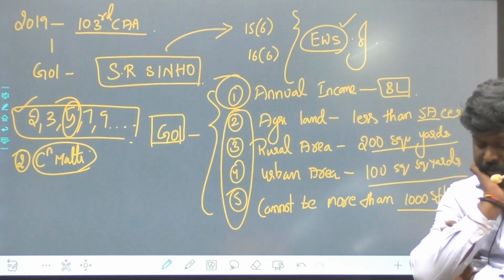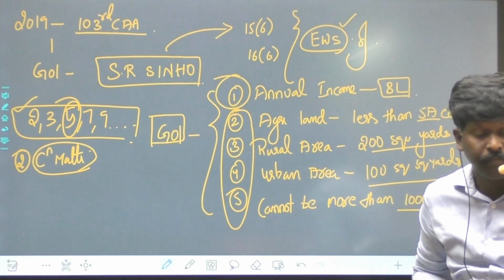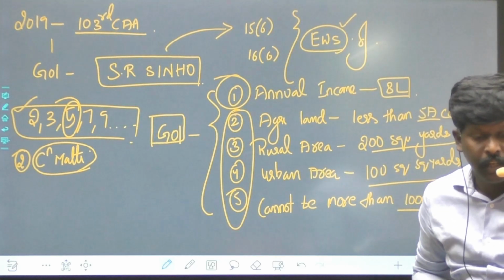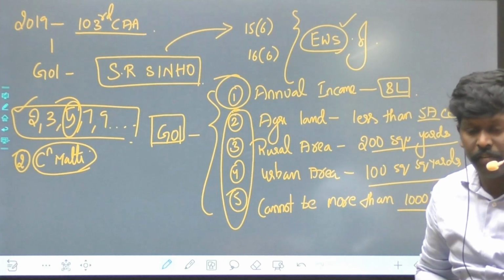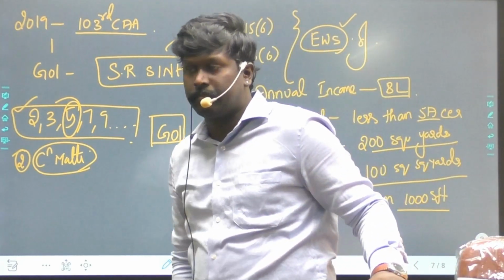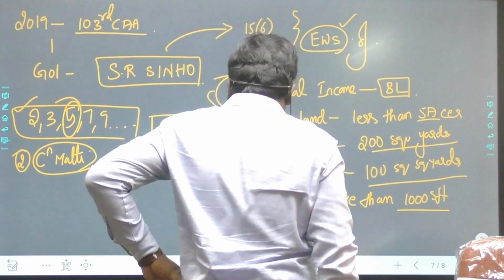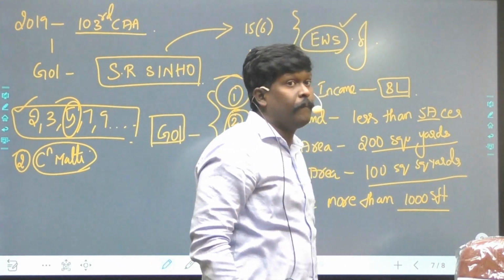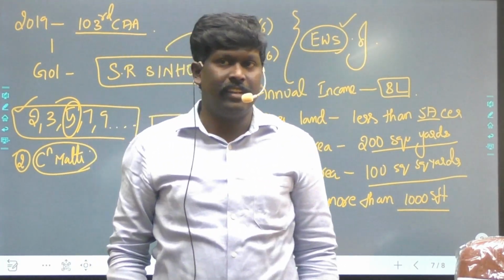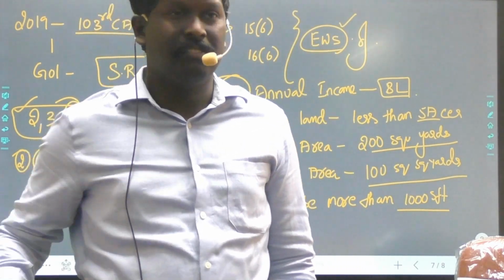the 50% cap on the reservations is applicable only for SCs, STs and BCs, not OCs.